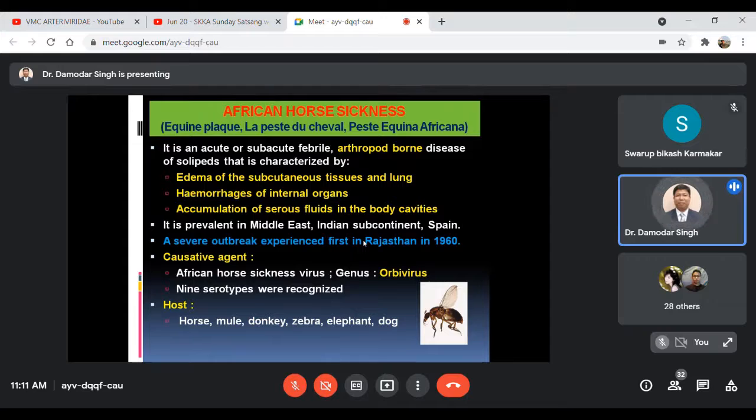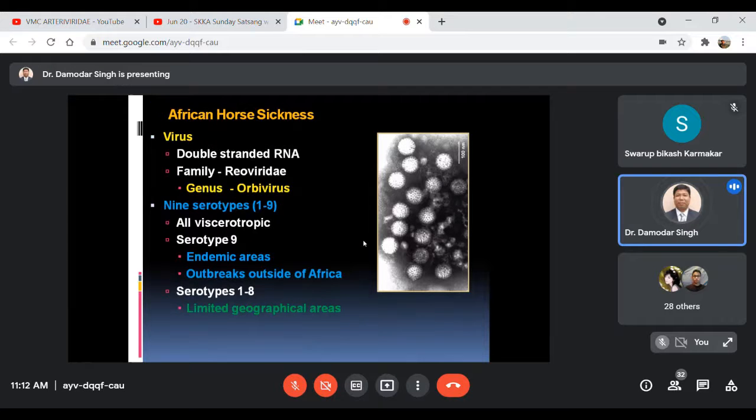Solipeds like horses, mules, donkeys, zebra, elephant, and sometimes dogs can also be affected. This orbivirus is a double-stranded RNA virus of the family Reoviridae, having 9 serotypes.